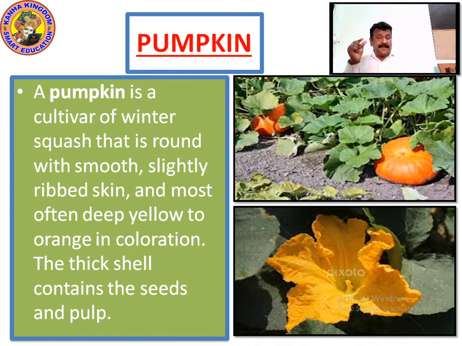It has a thick shell. The pumpkin fruit has a thick shell, right? The flowers you can see on the top. The seeds help the reproduction of the pumpkin. The flower you can see is a very nice flower, and it has thin stems. It's also herbaceous when you talk about thin stems. Please write this down so that we can go ahead to look more at flowers and fruits.